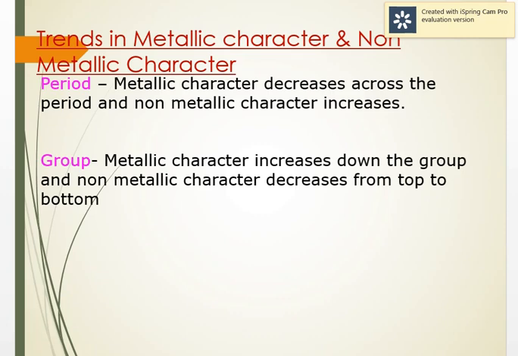Why does the metallic character increase down the group? Because the size increases, so it is easy to take out an electron. So they become more electropositive, so metallic character increases.